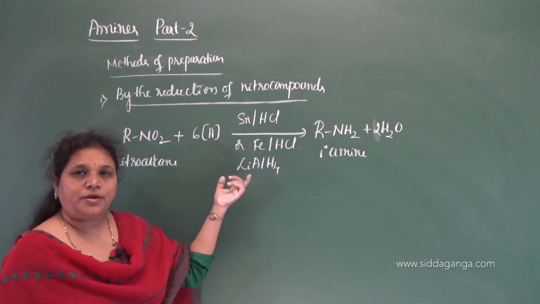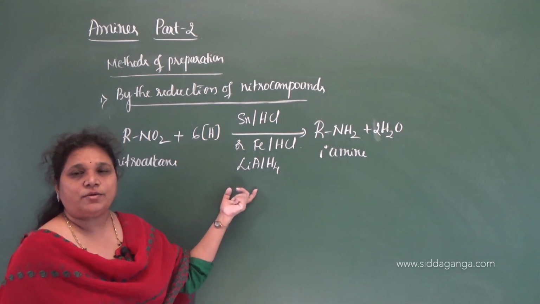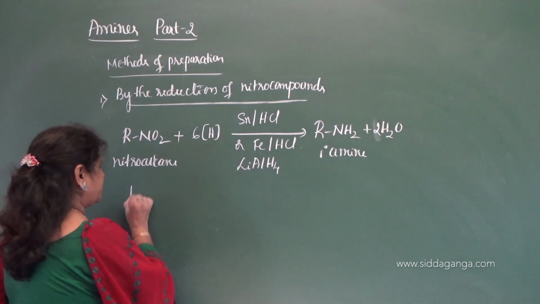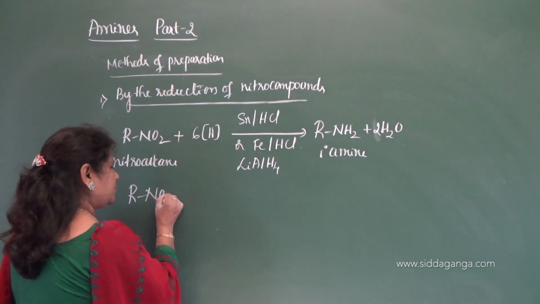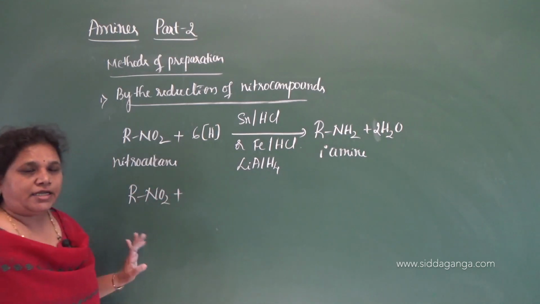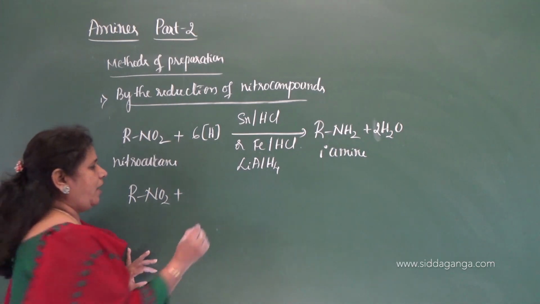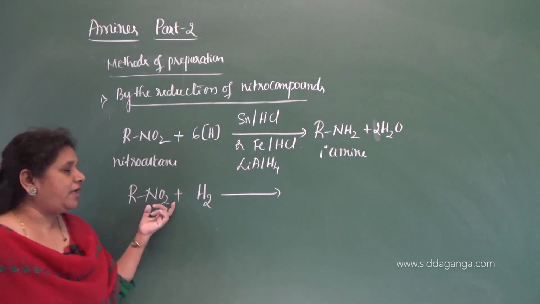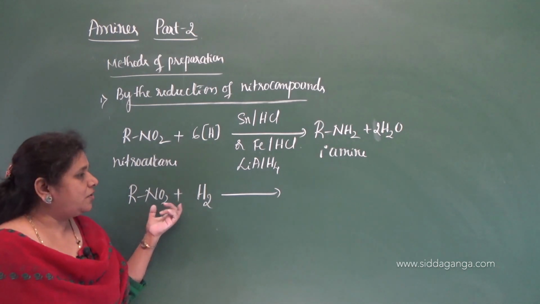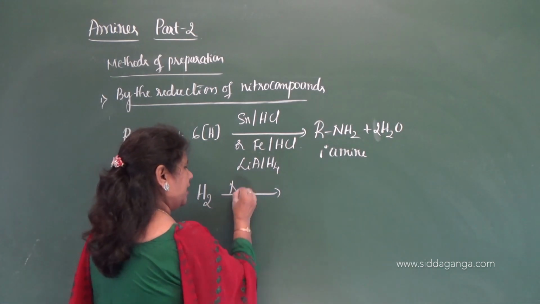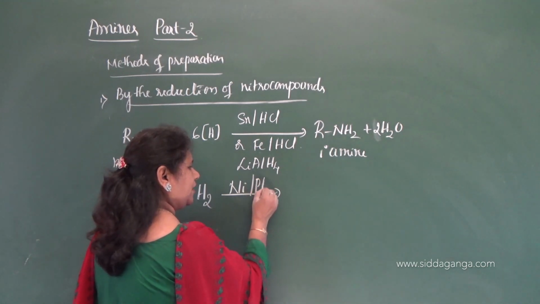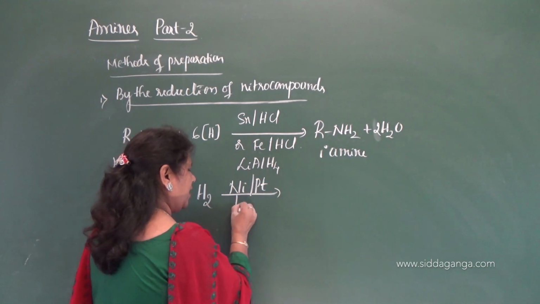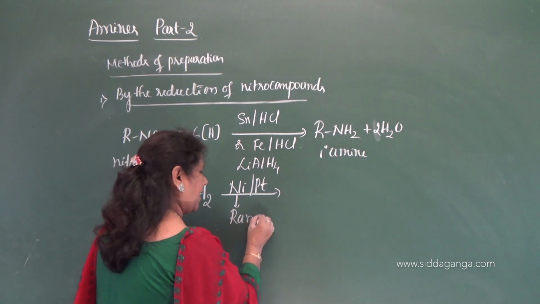Or else we can go for catalytic hydrogenation of nitroalkane also. What do you mean by catalytic hydrogenation? Catalytic hydrogenation means we have to pass hydrogen gas through these nitro compounds in presence of nickel as a catalyst. Even you can take platinum as a catalyst, and the nickel catalyst is Raney nickel.